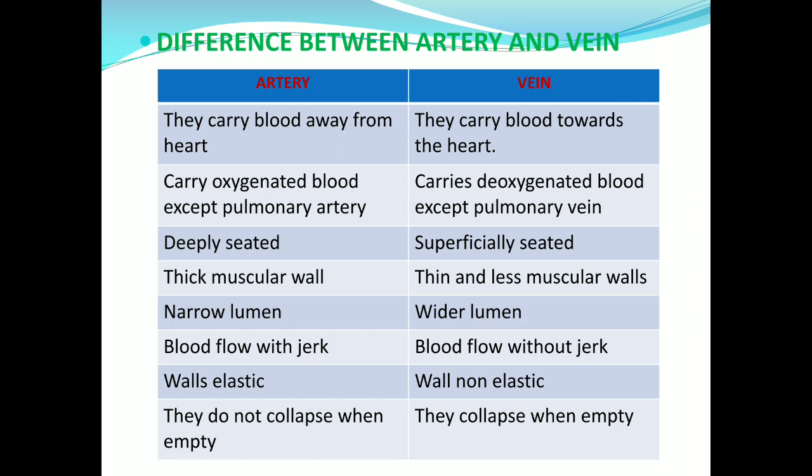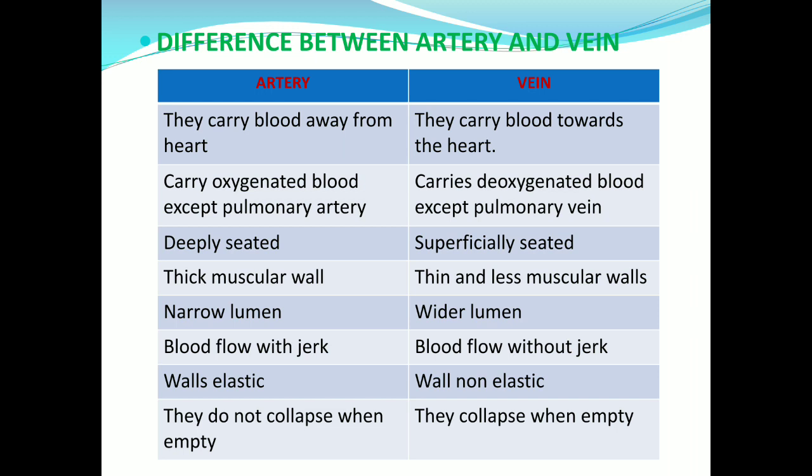Next, artery carries oxygenated blood and vein carries deoxygenated blood, except pulmonary artery and pulmonary vein respectively. Now tell me children, in pulmonary artery and in pulmonary vein, which type of blood flows? Okay, in pulmonary artery, deoxygenated blood flows, whereas in pulmonary vein, oxygenated blood flows.